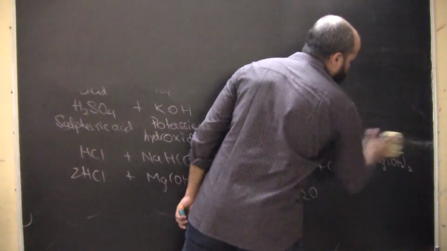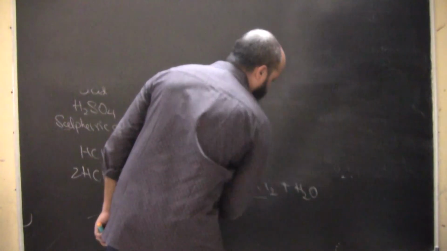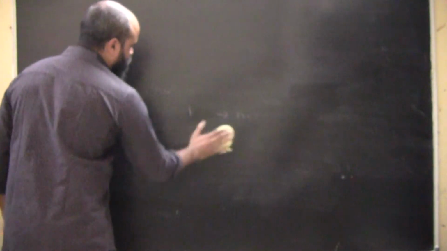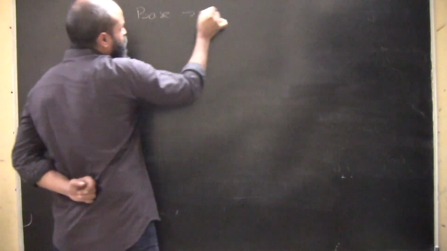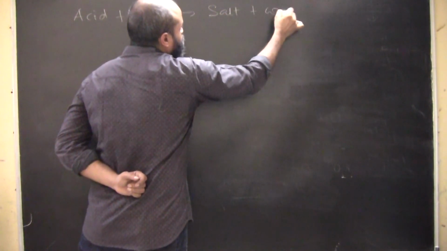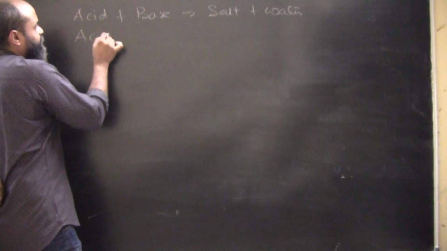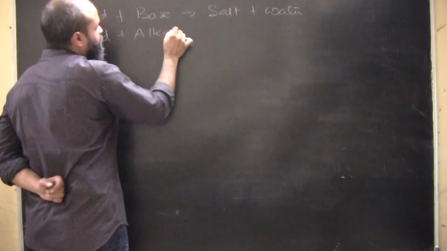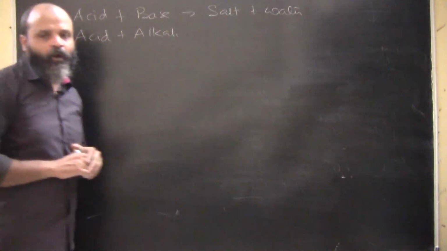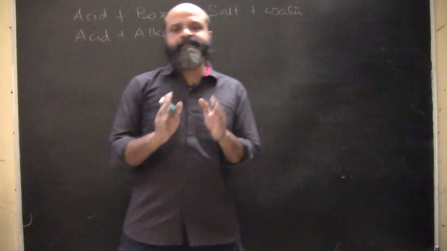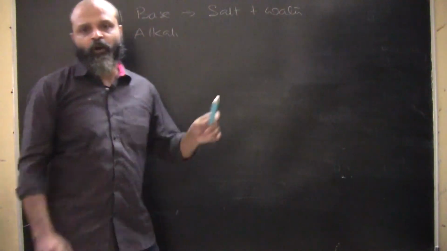One thing more that I would like to tell you here is that acid plus base is equal to salt plus water. At times the questions might be a little confusing. For example, we have the general reaction as acid plus base is equal to salt plus water. What about acid plus alkali? Now what does this mean? Alkali is nothing but a water soluble base. Not all bases are water soluble. The bases which are soluble in water are also known as alkalis.